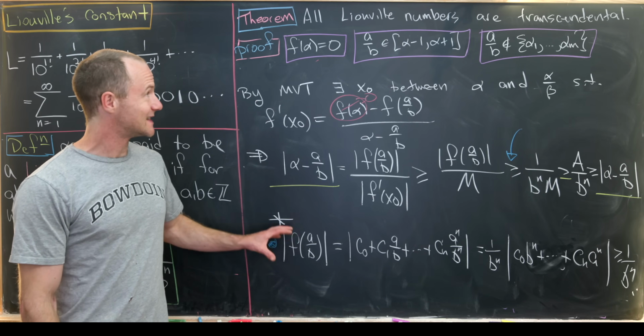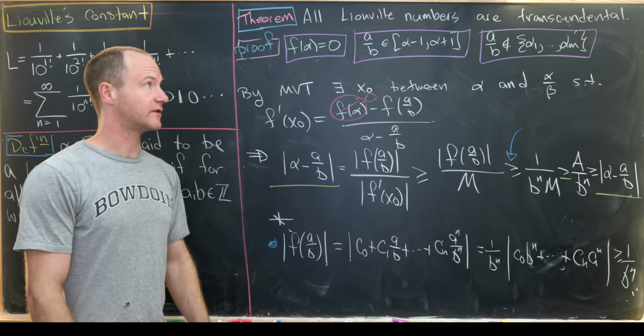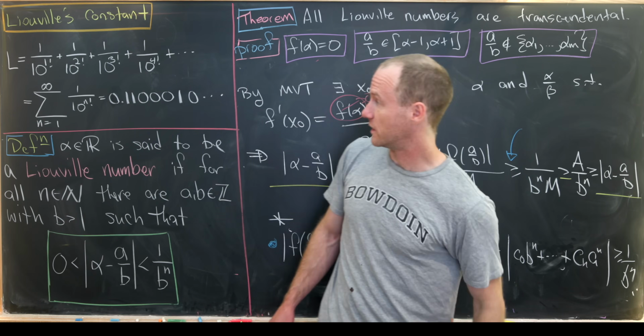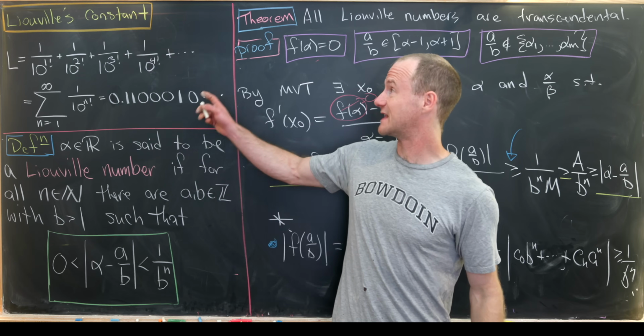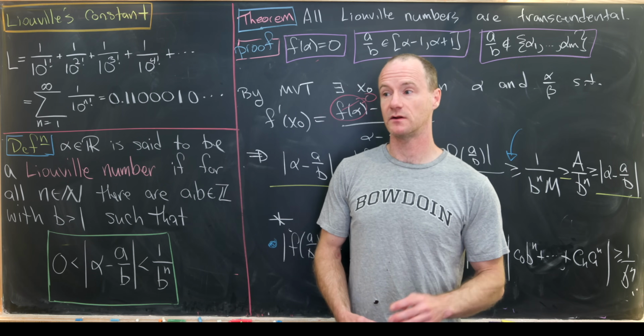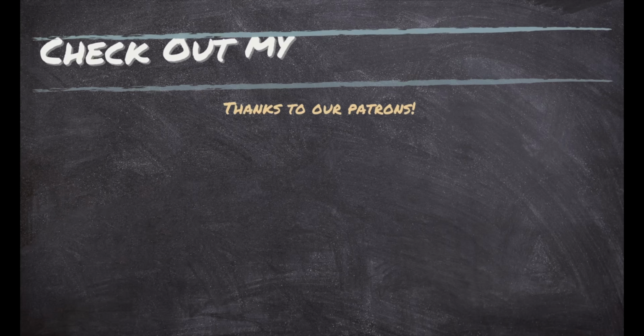Okay, so as a conclusion, we've shown that all Liouville numbers are transcendental. But a very quick corollary to that is that this number called Liouville's constant is also transcendental. And that's a good place to stop.